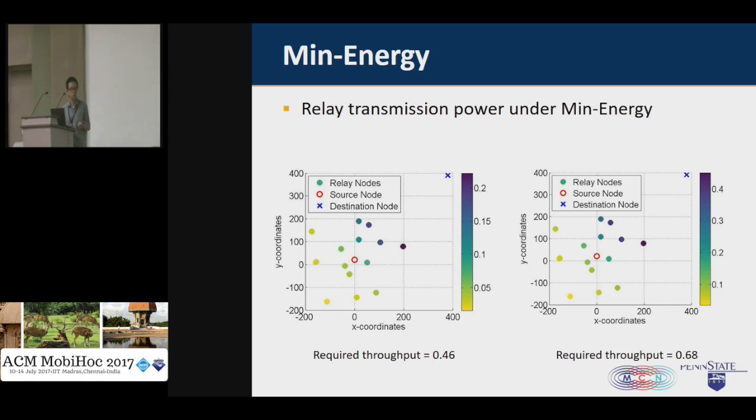And at this throughput, the maximum transmission power of the relay is roughly 0.25. And when the required throughput increases to 0.68, still all the relays should be involved in the transmission, and the maximum transmission power of the relay increases to 0.45.